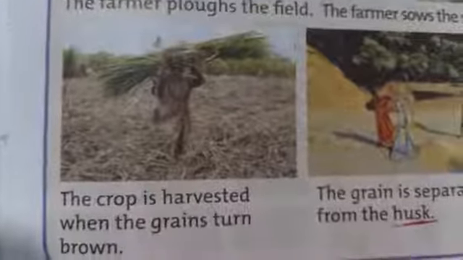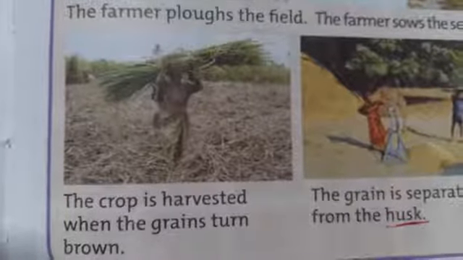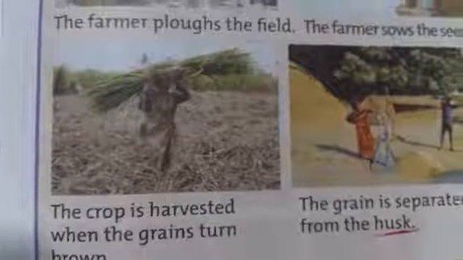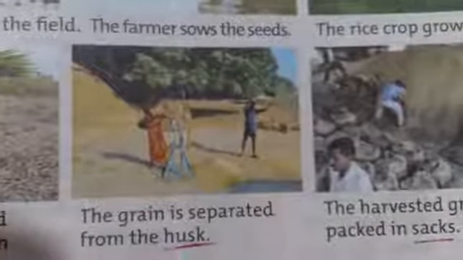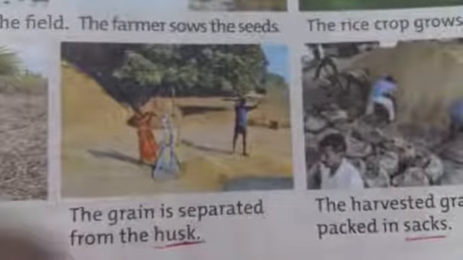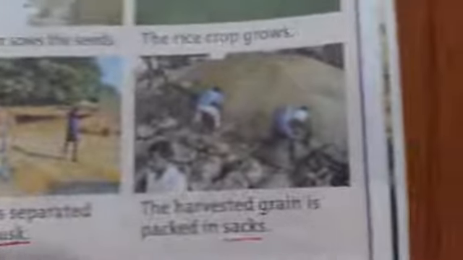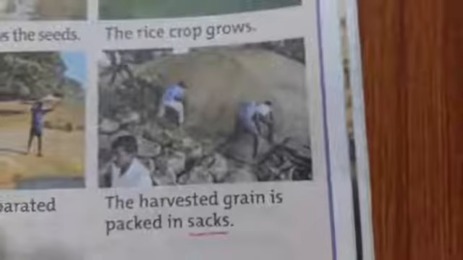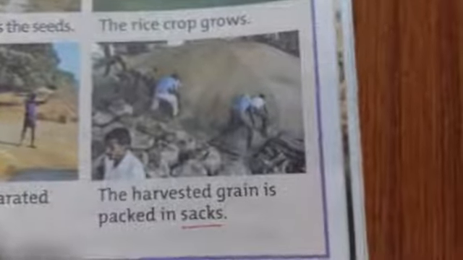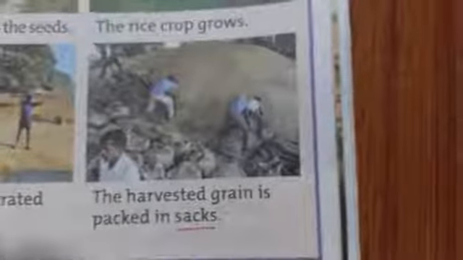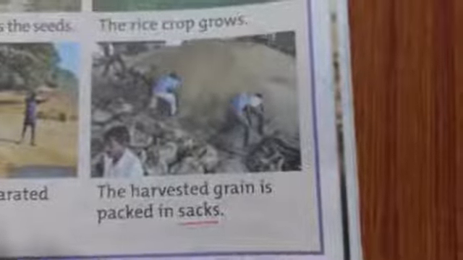When the crop is harvested, the grain turns brown. That means the crop is perfectly harvested. And after that, the grain is separated from the husk, which we call threshing out the seeds from the harvest. And after that, the harvested grain is packed in sacks. After that, where will it go? It will go to the mill.